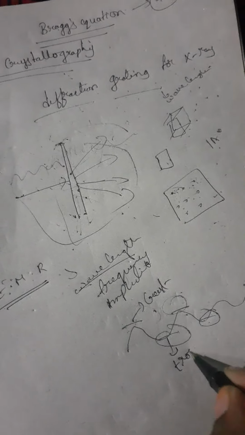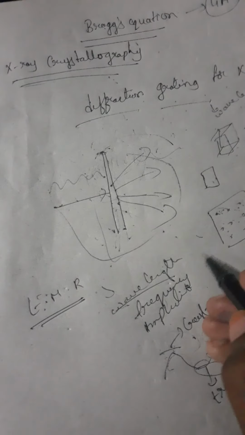If this is a wave, the top we call a crest and the bottom we call a trough. The distance between two successive crests or troughs we call the wavelength, indicated by lambda.